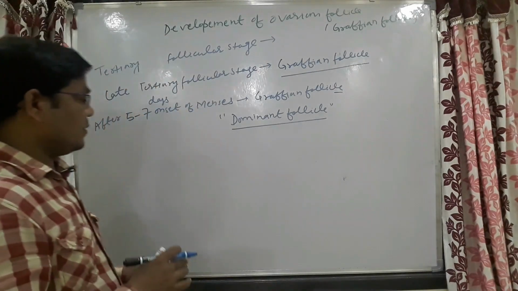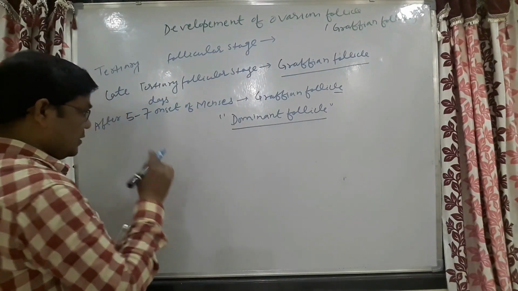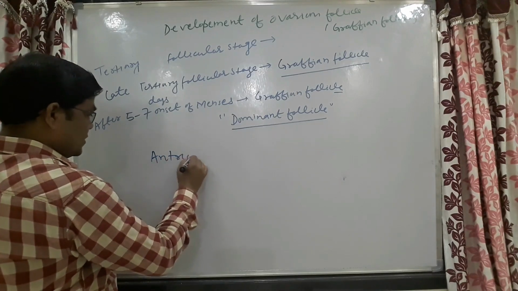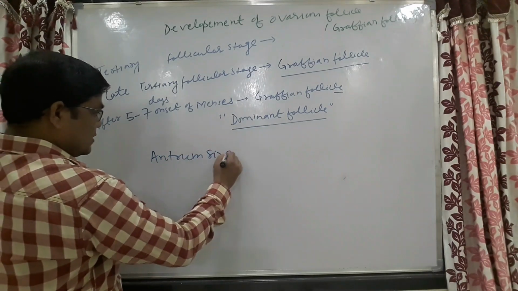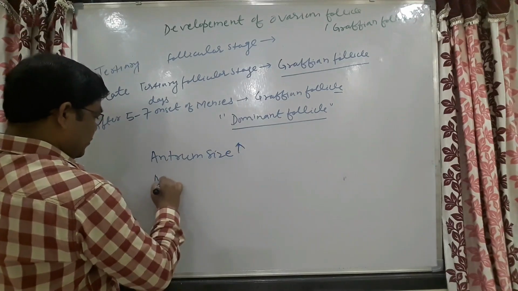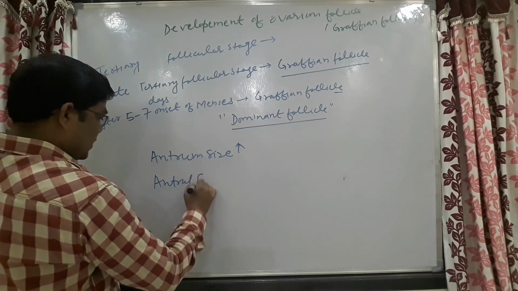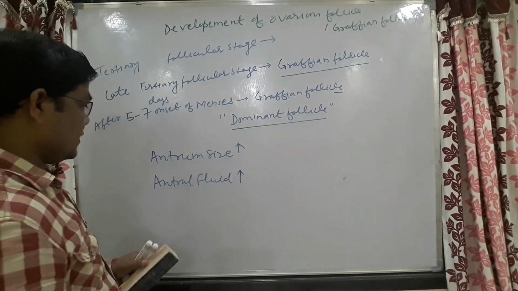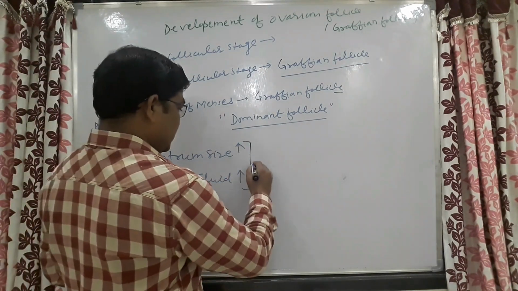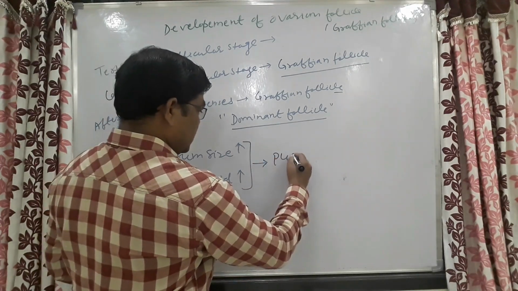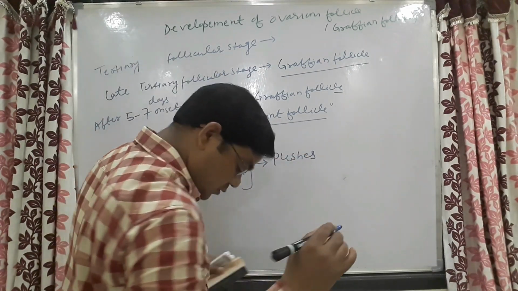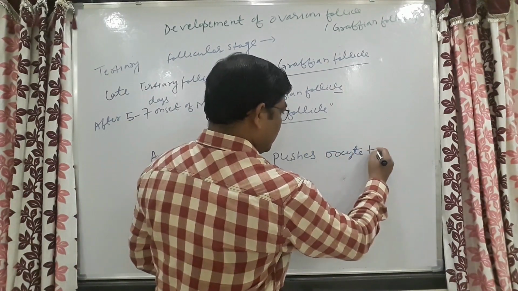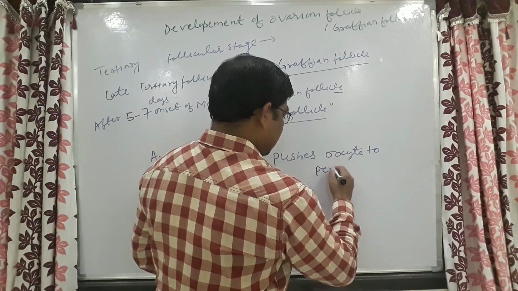Here there will be an increase in antrum size, and antral fluid will also increase. This pushes the oocyte to the periphery.